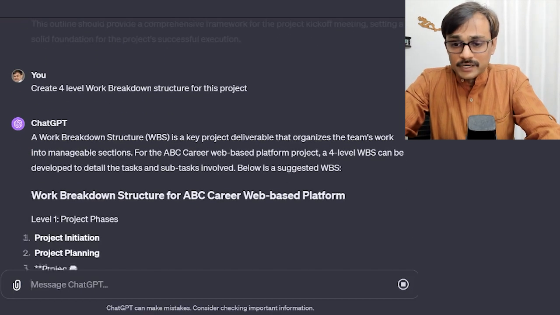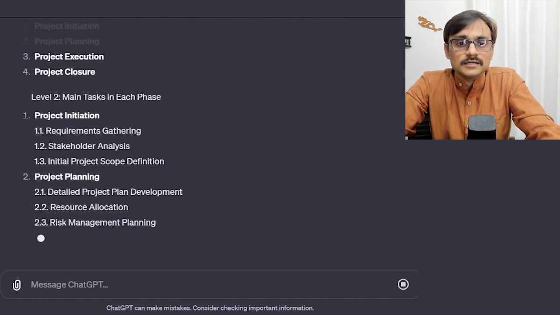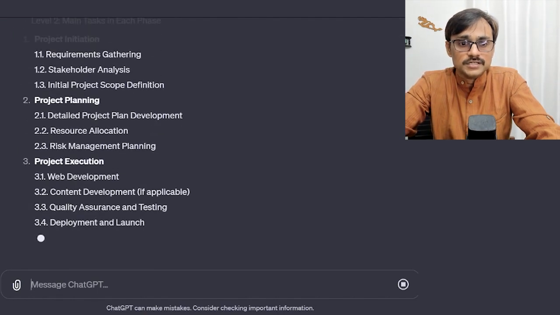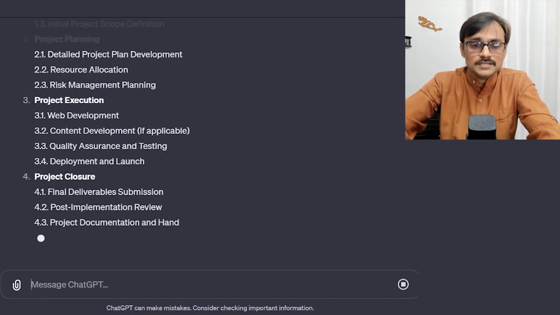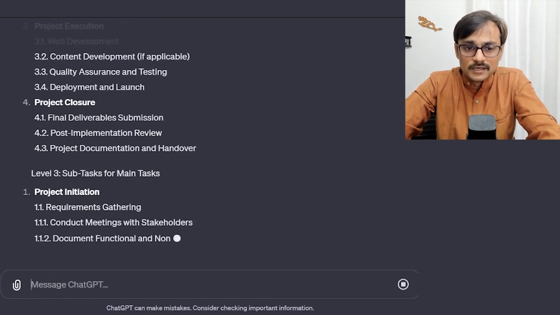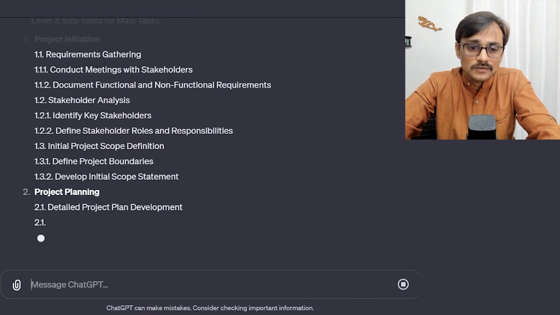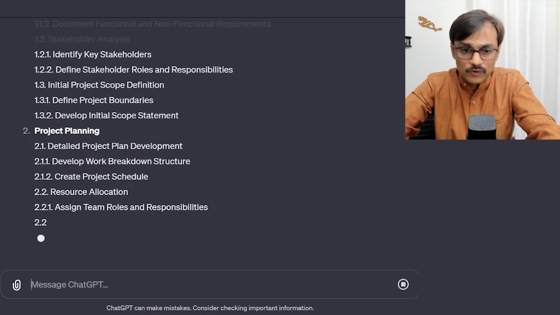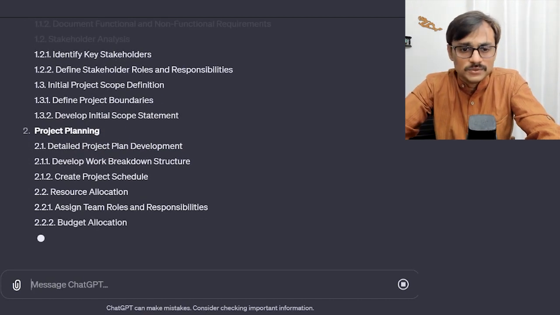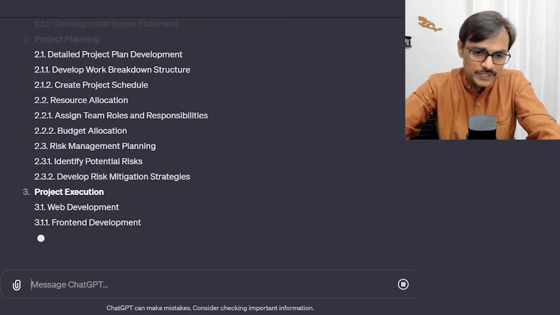So we can also create a WBS for this particular thing. Level 1 is project initiation, level 2 is 1.1, 1.2, 1.3, and then there could probably be a level 3 and level 4. So I can also ask it to just prepare a work breakdown structure and give the AI tool the freedom to find out how it wants to do it. I probably will do that after this.